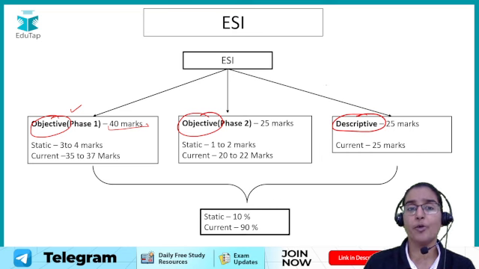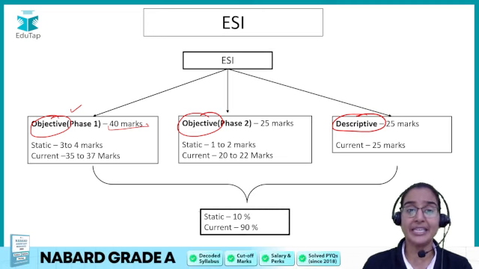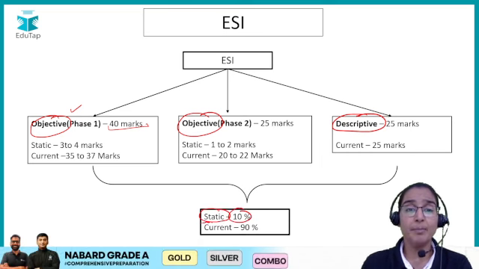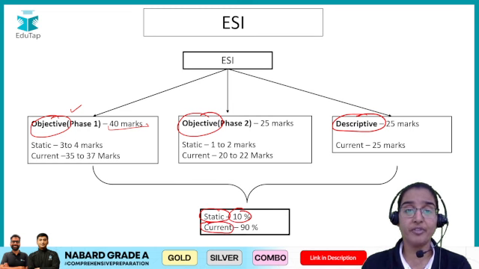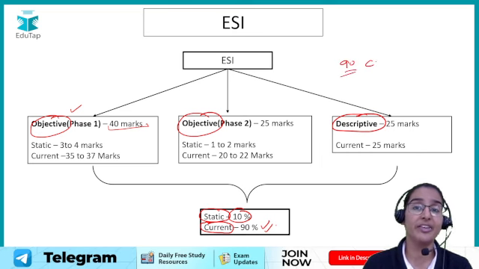Now students, before I tell you about what to study and how to study, let me very clearly tell you a fact here at the forefront itself, that as far as the ESI is concerned, the static part accounts for only 10%, but in the paper the major part is given weightage, like it is the current affairs which is given up to 90% weightage, right?